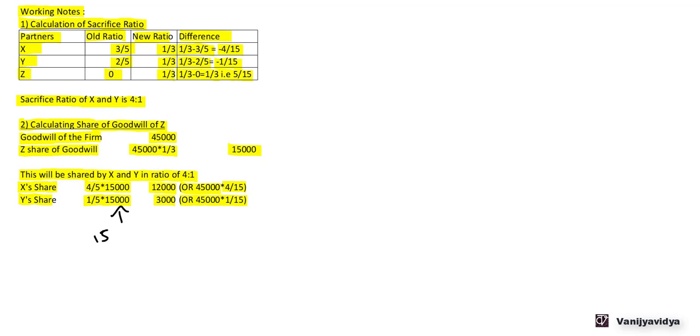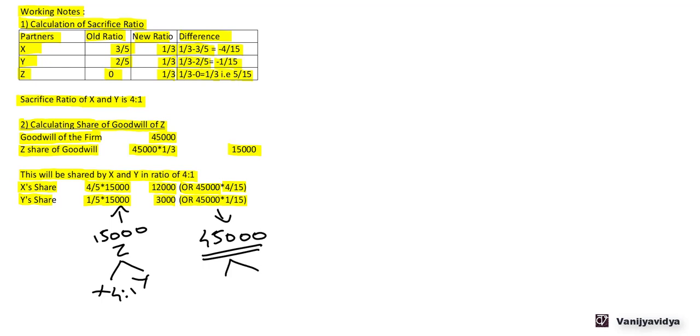Now, 15,000 is the share of Z. Now, this share of Z is divided between X and Y in the ratio of 4:1. Now, here what we have done is, this is the total goodwill. 45,000 is the total goodwill. Now, this total goodwill of 45,000.